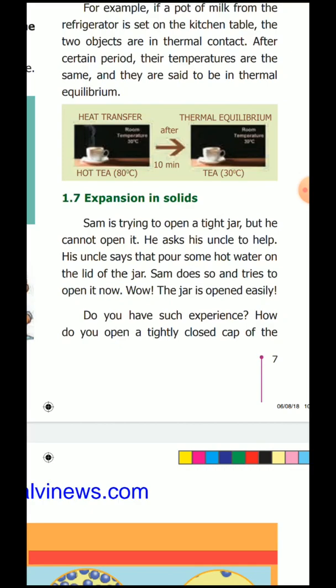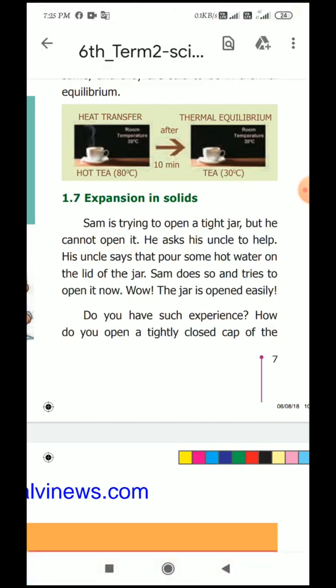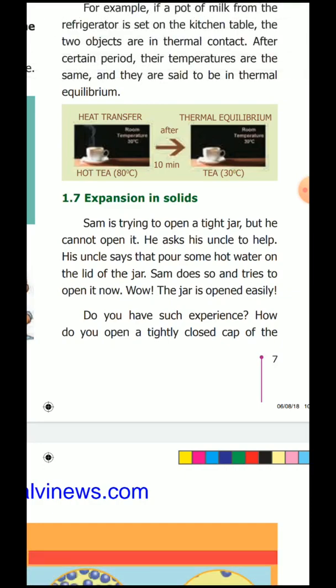So, expansion in solids. Sam is trying to open a tight jar but he cannot open it. He asks his uncle to help. His uncle says to pour some hot water on the lid of the jar. Sam does so and tries to open it now. Wow, the jar opens easily. How did the jar open easily? Because his uncle poured the hot water on the lid. At that time the jar lid will expand, so Sam can open it easily.